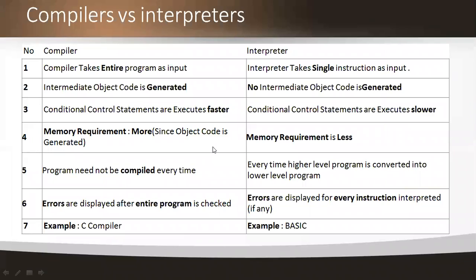BASIC is a software tool and an example of an interpreter. In 7 points we differentiate the compiler and the interpreter, where those two come under the family of translators.